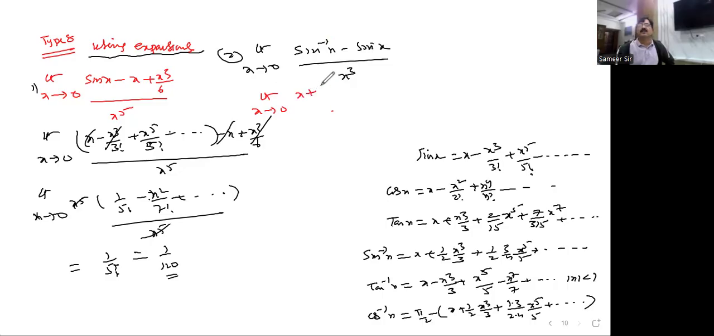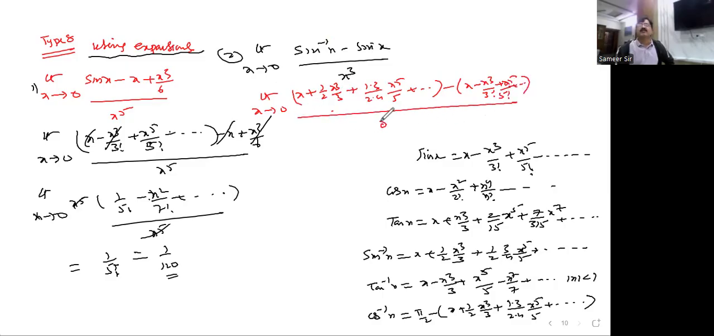x plus 1 by 2, x cubed by 3, plus 1 3 by 2 4, x to the power of 5 by 5, and so on. All are pluses here. And whereas the sin x series, just now I wrote here, x minus x cubed by 3 factorial, plus x to the power of 5 by 5 factorial, and so on. Whereas here x cube is there now. Right, minus x plus x get cancelled.